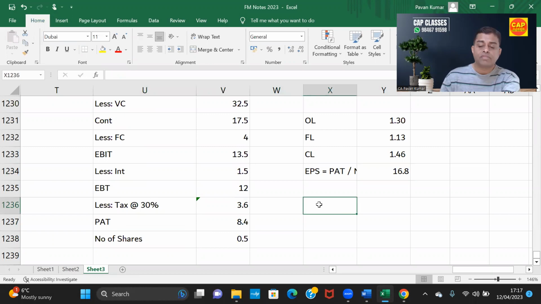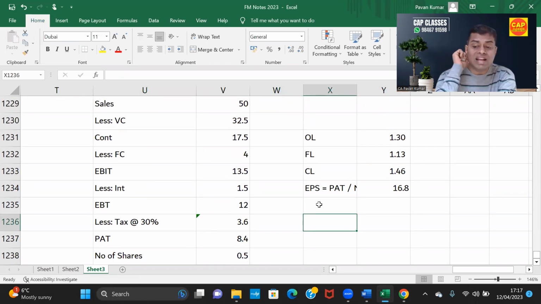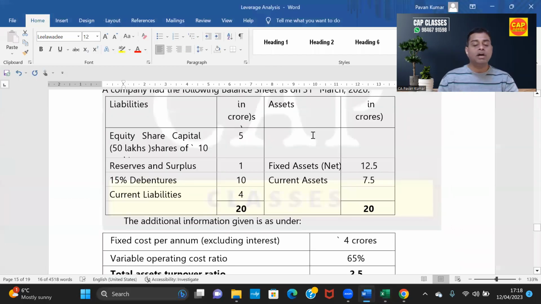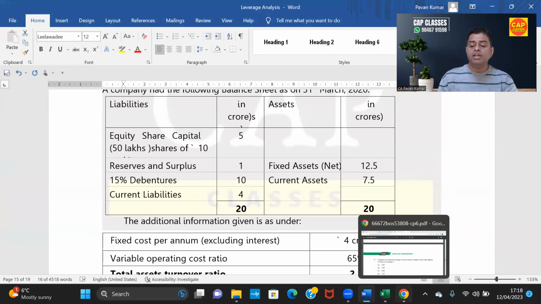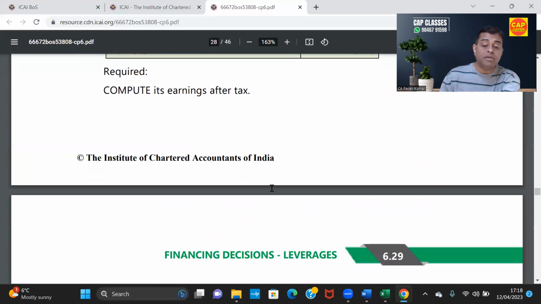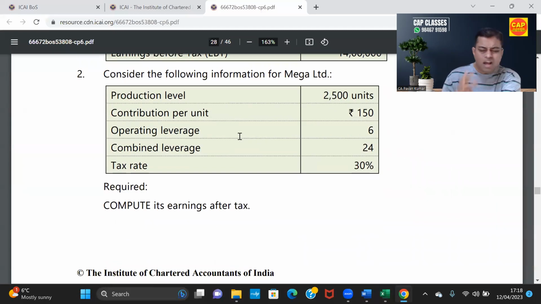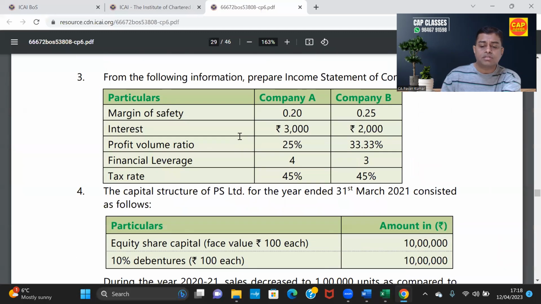Easy question, okay? When you use the total asset turnover ratio formula, you will calculate turnover. After that, it is an easy problem. All these are ICAI examination problems. Each and every question in our material, the majority of them are ICAI examination problems. You can check here also in the ICAI study material. At the end, these are there, no? These are also all very simple problems.